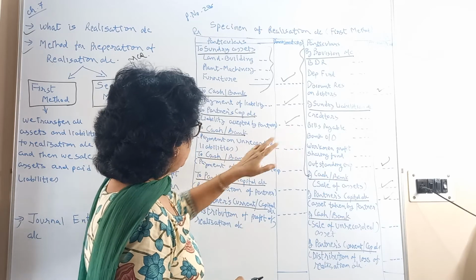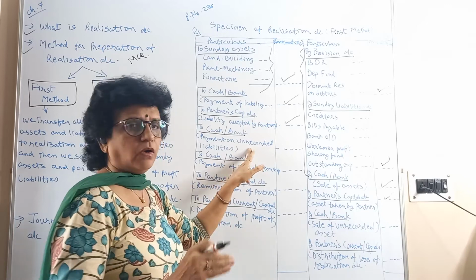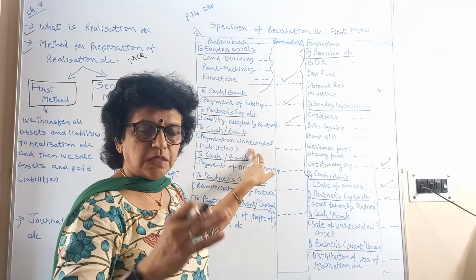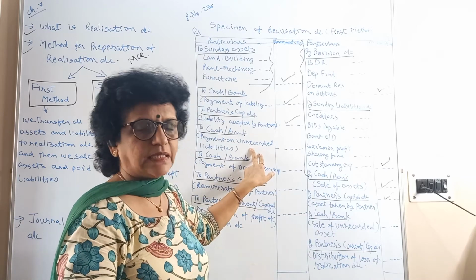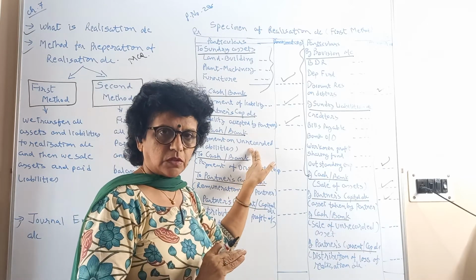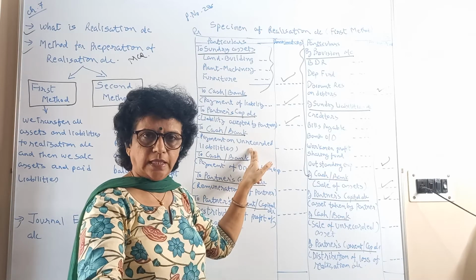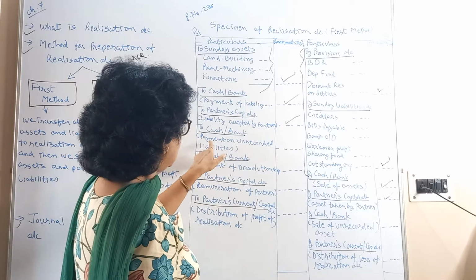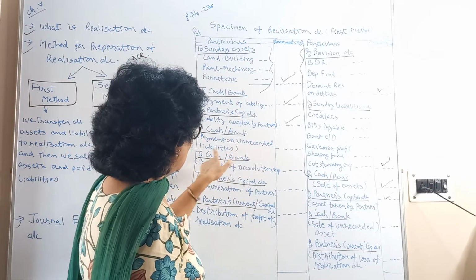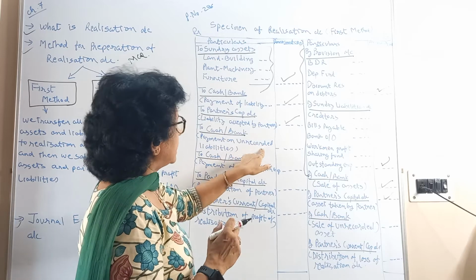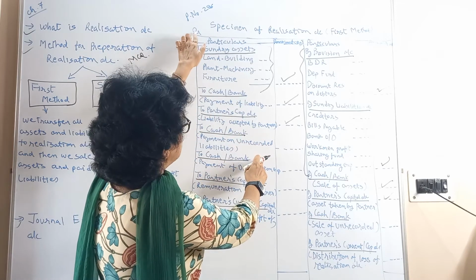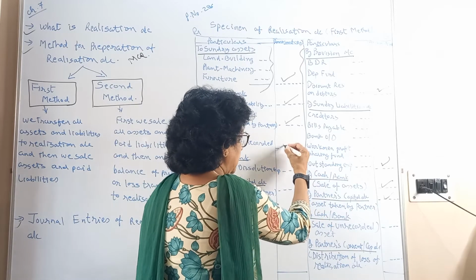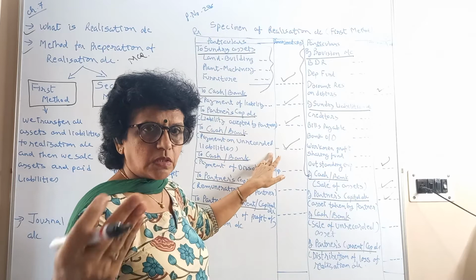Like this, you may have unrecorded liabilities. It is possible that when you wind up the business you come across unrecorded assets and unrecorded liabilities also. If assets are there, you gain something. If liabilities are there, you have to make the payment. So here we are making payment on an unrecorded liability. Again the journal entry is realization account debit to cash or bank account credit, because you are making payment. So cash and bank goes out.